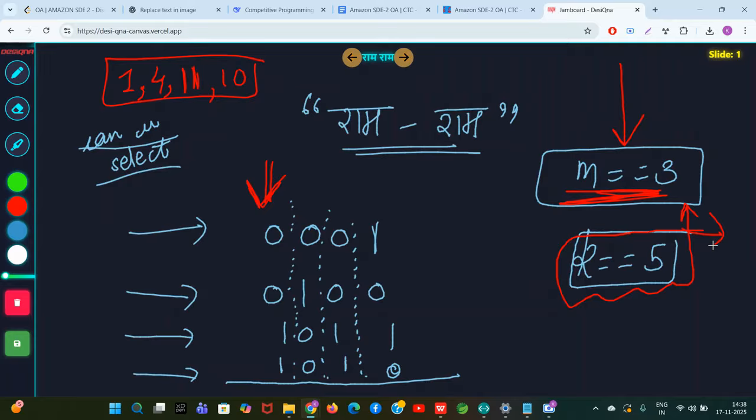So guys, my claim is that you should only focus on this column and you should try to select 3 numbers from here such that all of them are 1. Only if all of them are 1, then 1 and 1 and 1 will come as 1 for this column. We can solve the bit manipulation problem column wise. Okay. So guys, this is 0, this is 0, this is 1, this is 1. What is the AND of all these numbers?